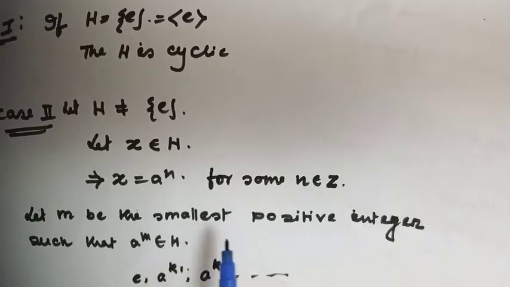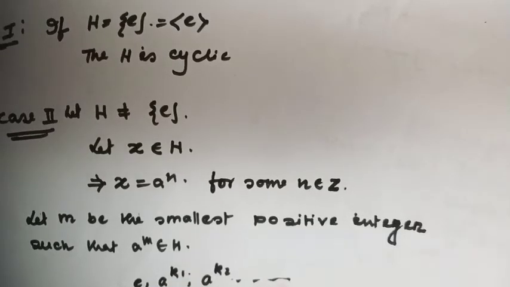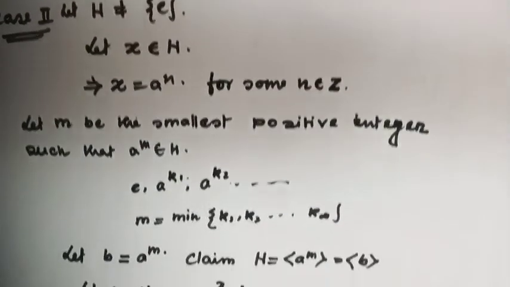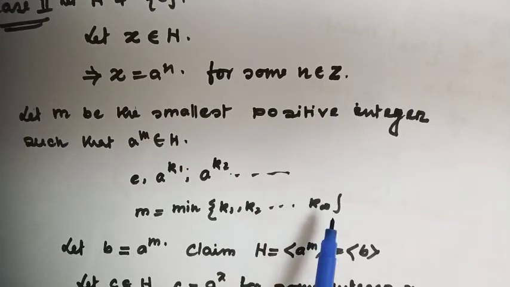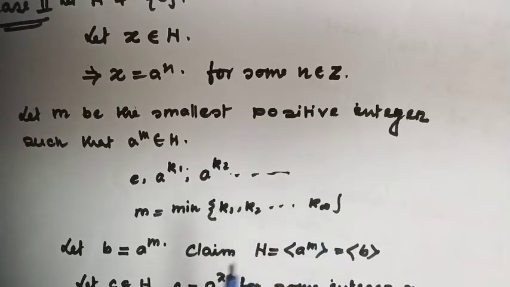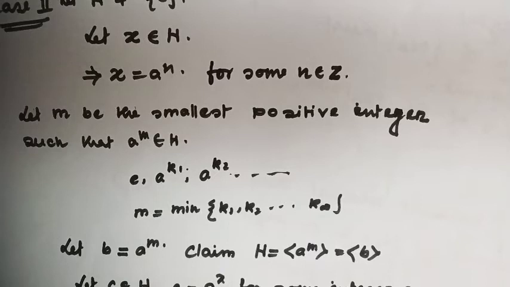Suppose m is the smallest positive integer such that a to the power m is a member of S. What I am saying is, suppose in S there exist elements like a to the power k1, a to the power k2, and so on, and m equals the minimum of k1, k2, and so on. Let's consider b equal to a to the power m.